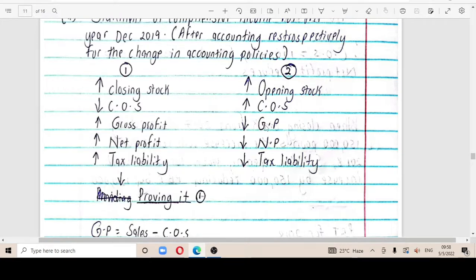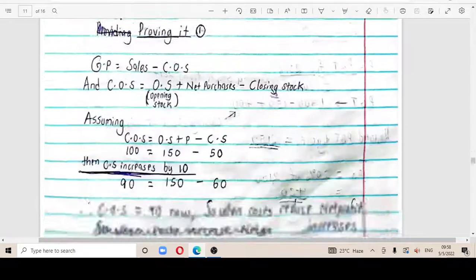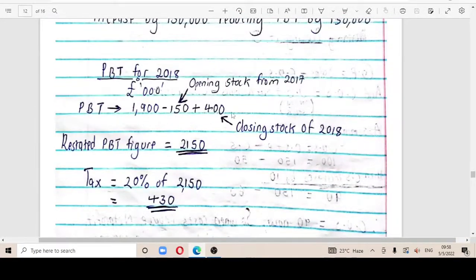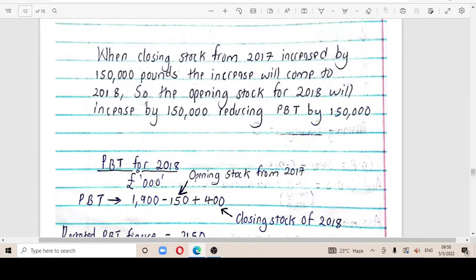So once the gross profit decreases, we are going to just come and show that the opening stock from 2017 would be 150 pounds higher. So you just come to the original figure of profit before tax and you subtract it from the original figure.